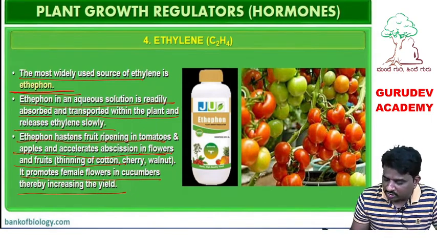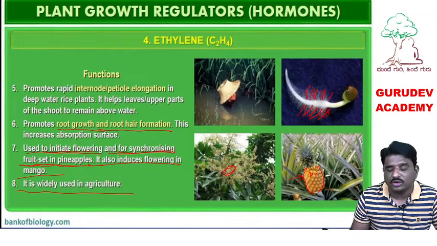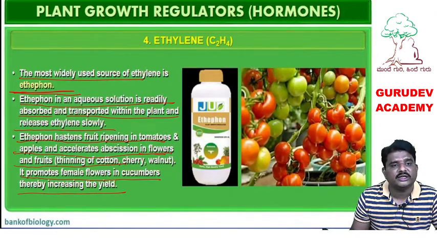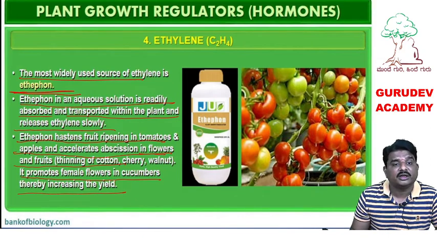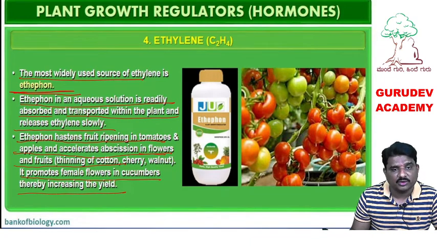Okay, so we have studied about ethylene. The most extensively used ethylene, I have said, is ethephon. If you apply the ethephon in aqueous solution on the plant, it is absorbed by the plant and slowly releases which hormone? Ethylene. Tomato fruit ripening is hastened by ethephon, remember, and ethephon also helps flower and fruit abscission. Abscission means falling of flowers as well as fruit.